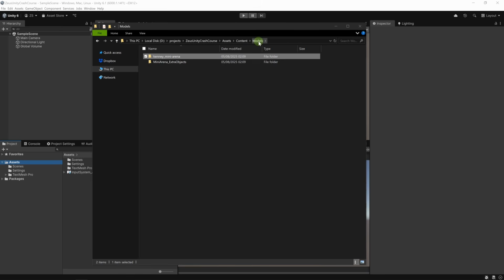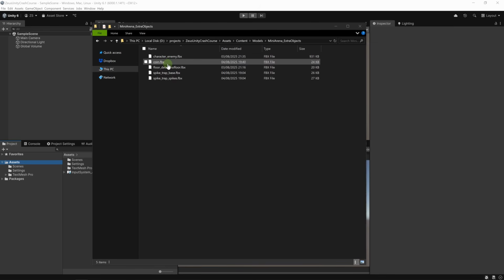Now let's go back to the models folder. Here let's open my mini arena extra objects. Here I have an enemy, a coin, some details on the floor, and a spike trap. When you open this file, maybe I'll have added more objects here. Just make sure to add them all to the project. Now let's go back to Unity.